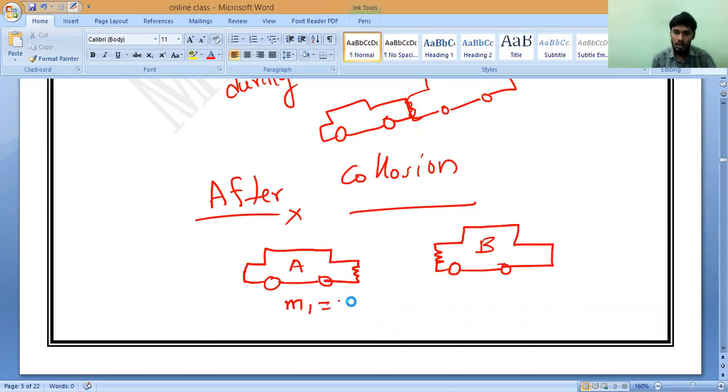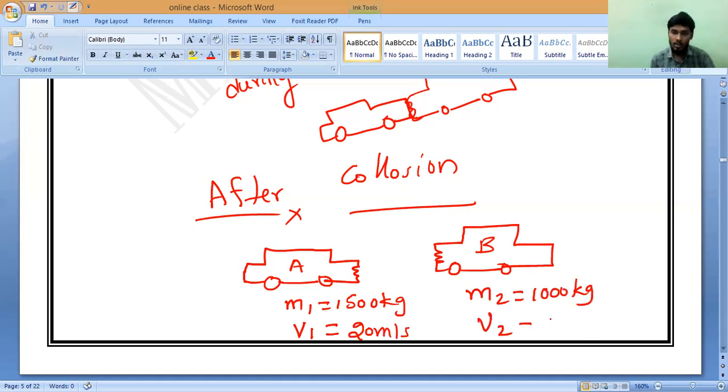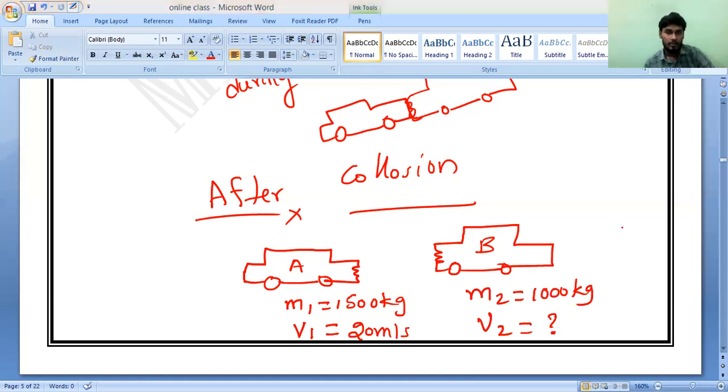M1 is equal to 1500 kg and velocity V1, the after collision velocity, is 20 meter per second. Now mass M2 after collision is the same 1000 kg, but velocity V2 is equal to how much? Question mark. That is what we should find.